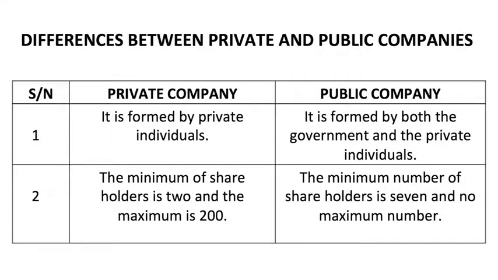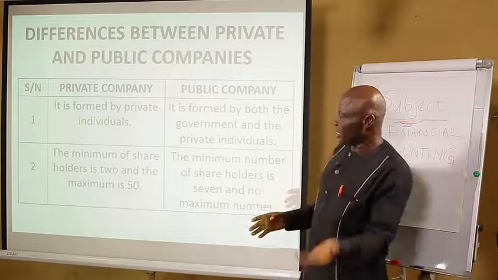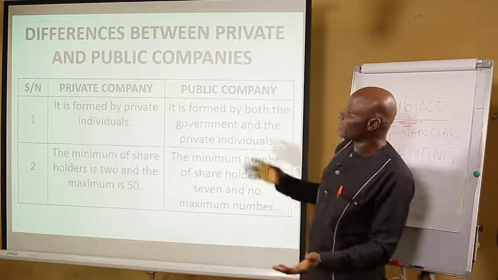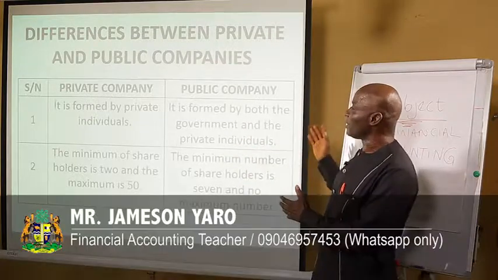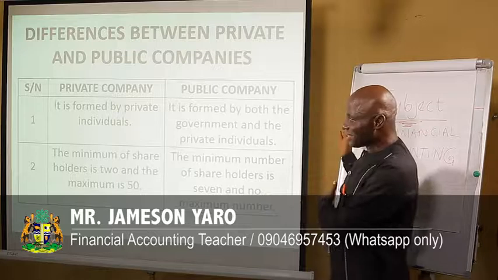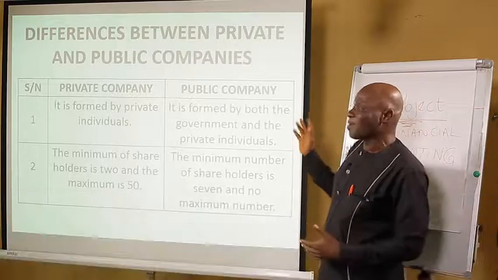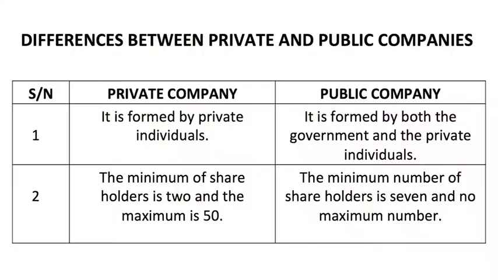Then differences between private and public companies. We are going to look at the table. On the left-hand side, we have private company, and on the right-hand side, we have public company. 1, a private company is formed by private individuals.